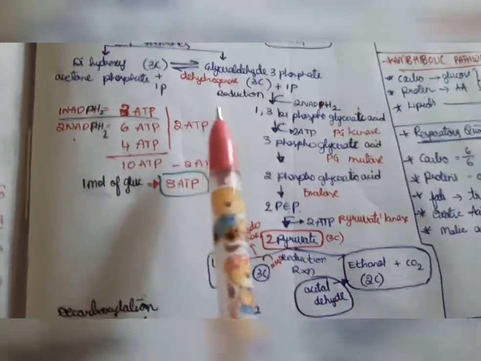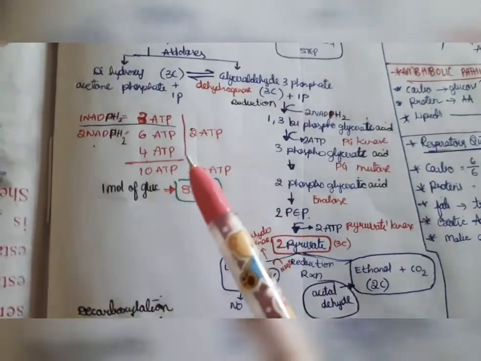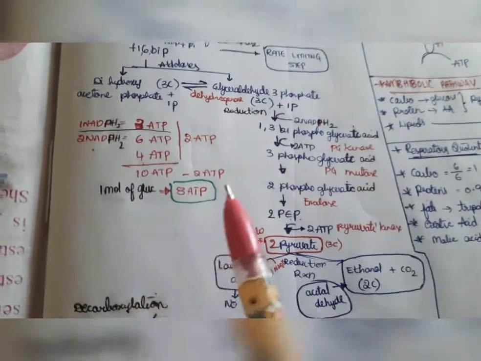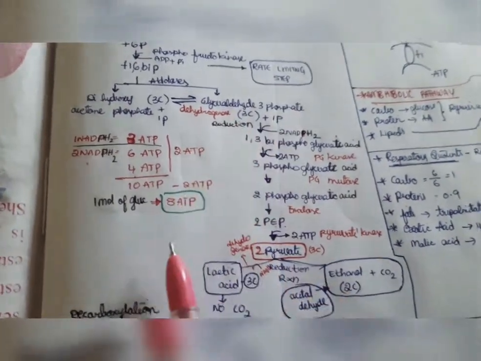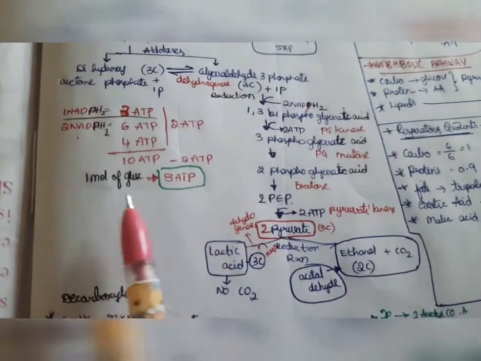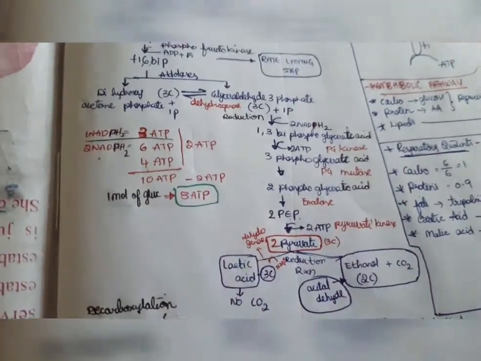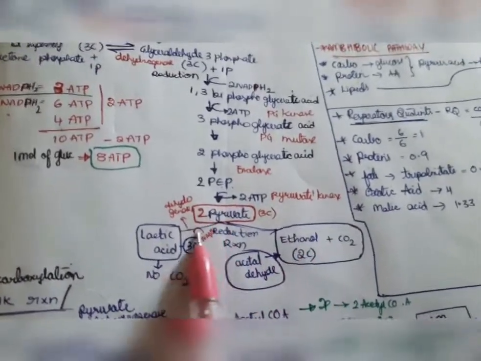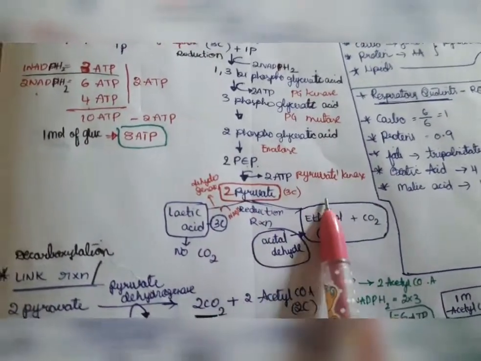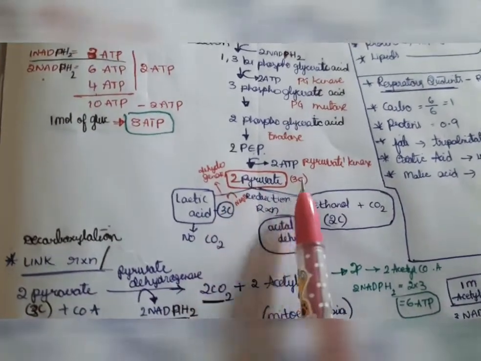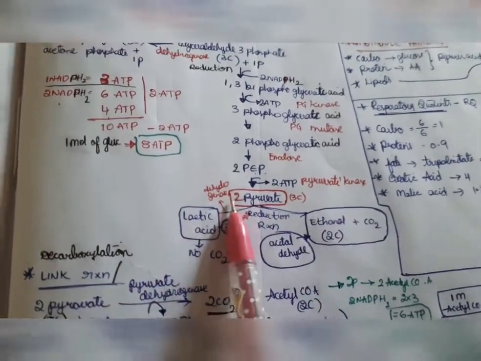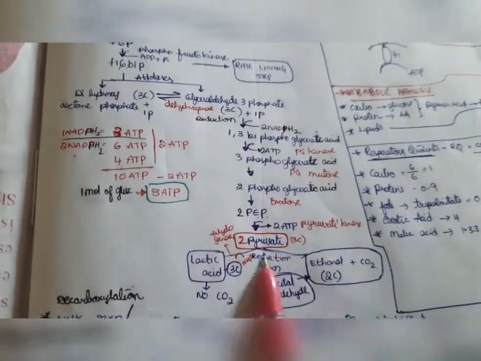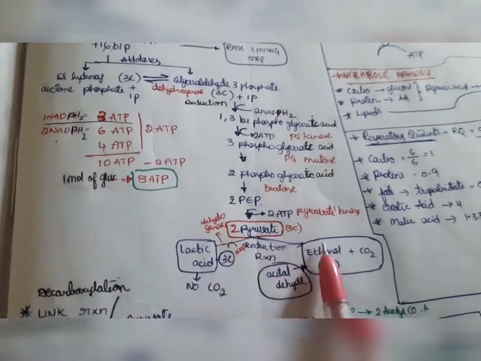Next we will see the calculation part. Okay, that means how many NADPH2 and ATP we get as the final product. How much ATP is formed in glycolysis? We get 8 ATP for one glucose molecule. Okay, how we will see it? One thing we should remember is that pyruvate is a 3-carbon compound. So 2 pyruvate is equal to 6 carbon.